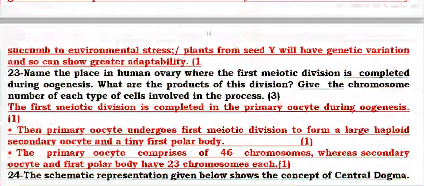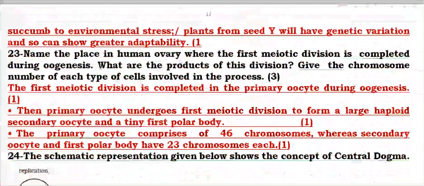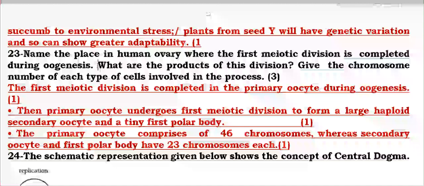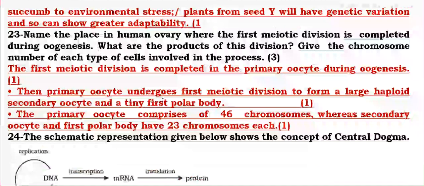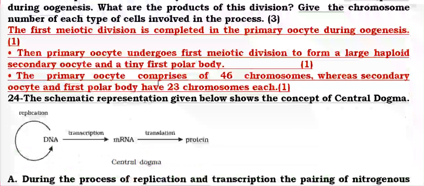Name the place in the human ovary where meiotic division is completed. During oogenesis, meiosis starts in the primary oocyte. Then the primary oocyte undergoes the first meiotic division to form a large haploid secondary oocyte and the first polar body, and the second meiotic division is completed during the fertilization period.